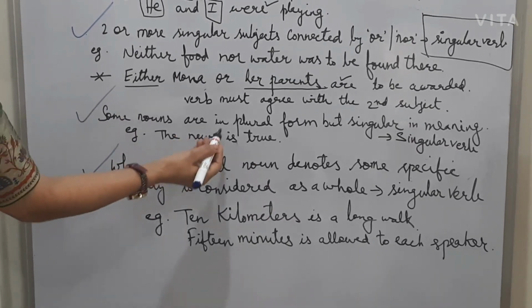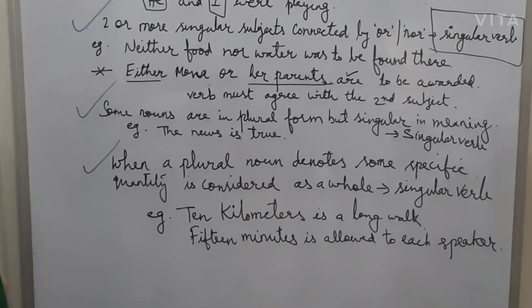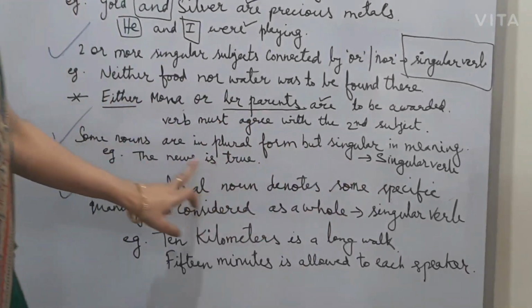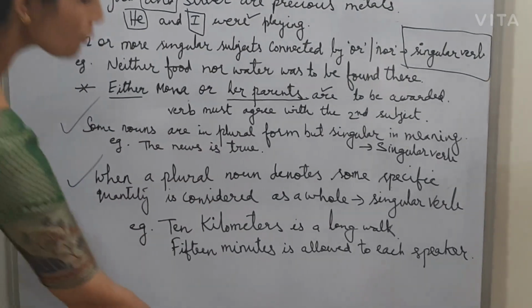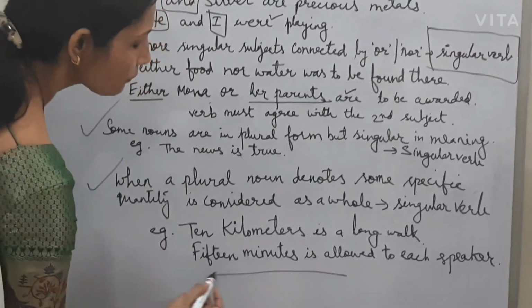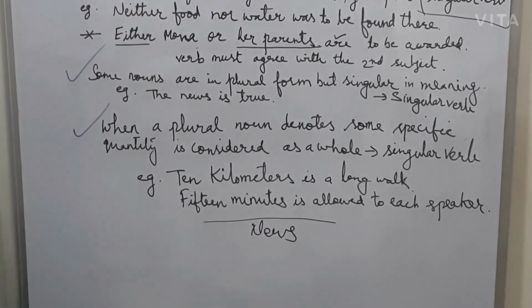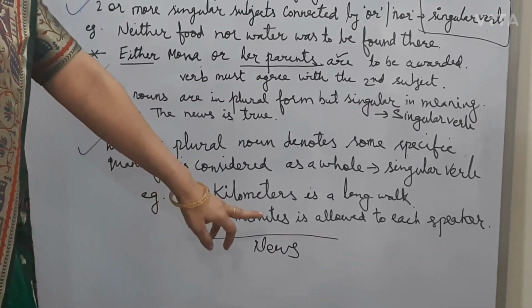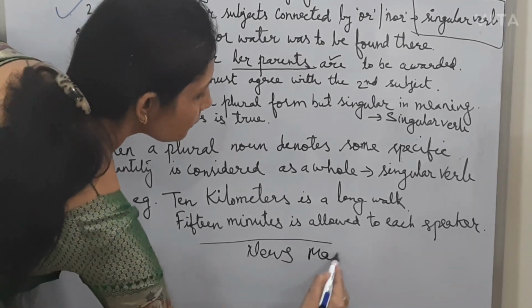Some nouns are in plural form but singular in meaning. So there we have to use a singular verb only. So some nouns are in plural form. I will give you some examples. Which nouns are in plural form? Like news. It looks like plural but we use it as singular. And mathematics.